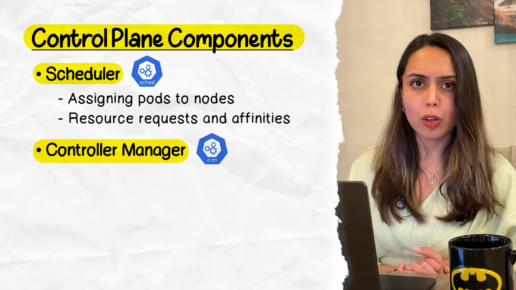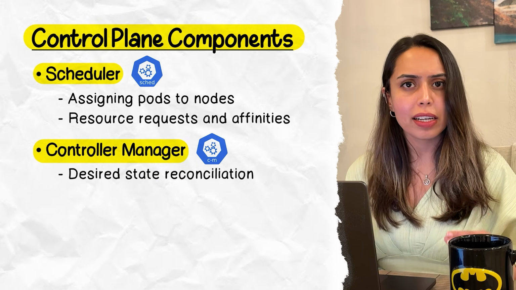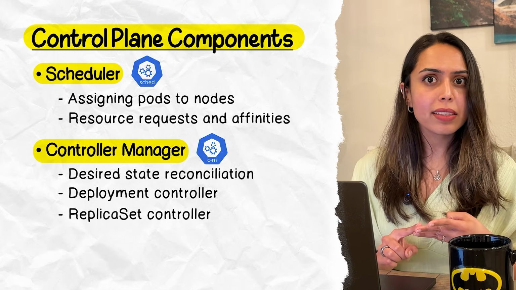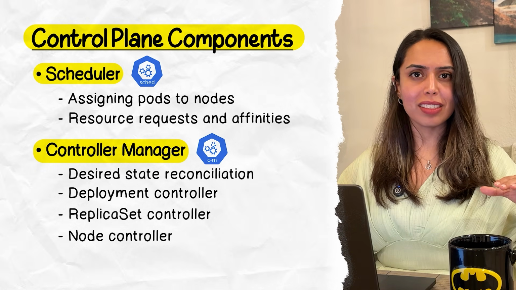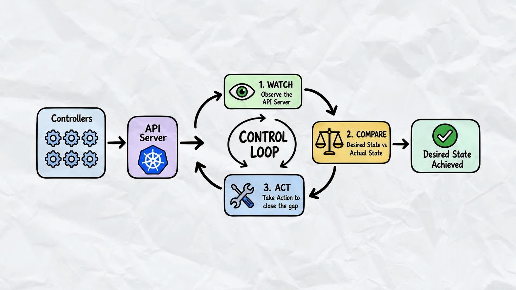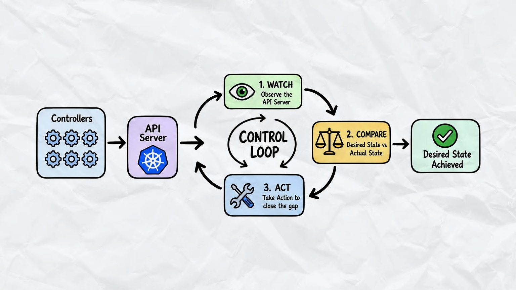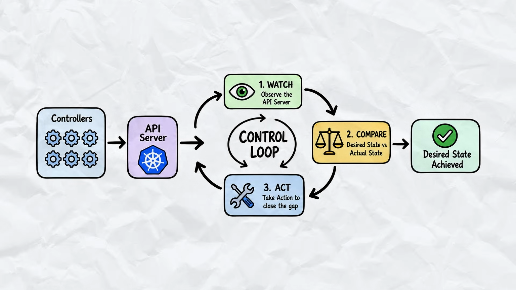The next component is the controller manager, which runs all the controllers that maintain the desired state of the cluster. The deployment controller, the replica set controller, the node controller. So the controller manager basically manages these different controllers. Each of these controllers watches the API server, sees what the desired state is versus what the actual state is, and then works to close the gap. This control loop is the core idea of Kubernetes.